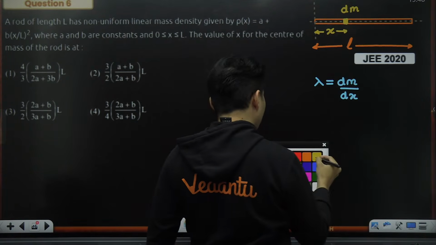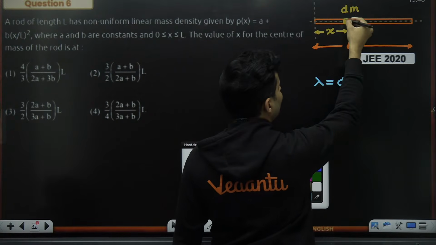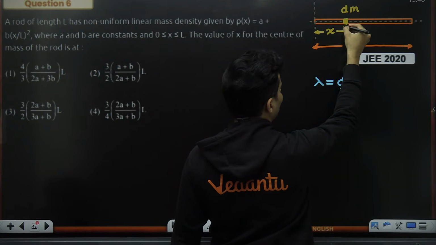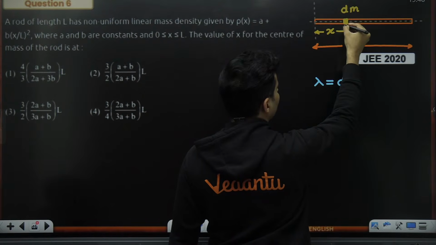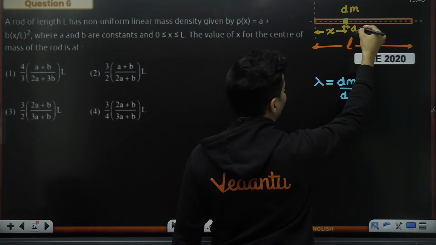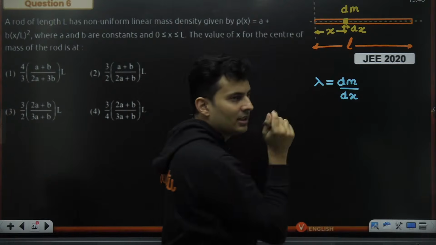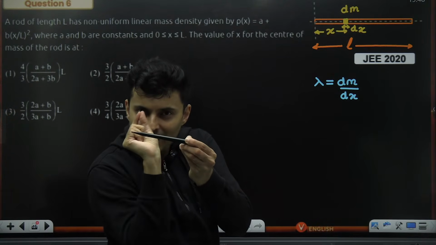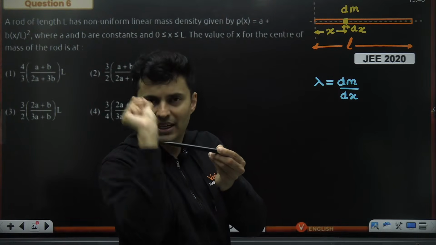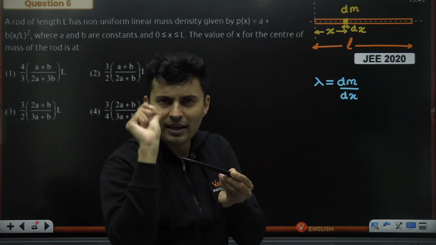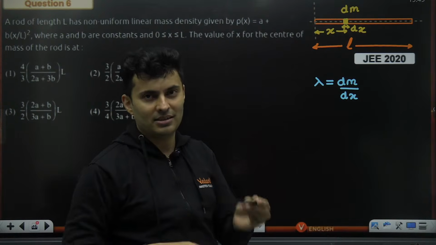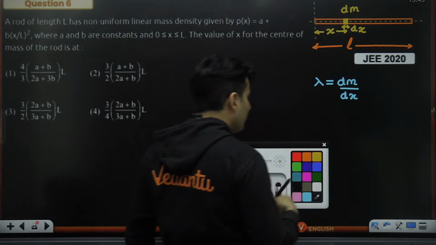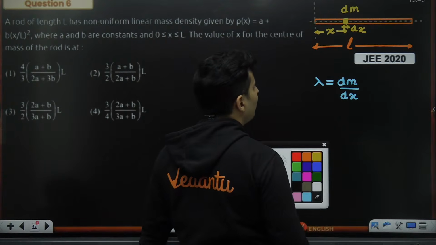This mass dm will also have its length, this width which you can see over here, that width will be dx, small width. You break the rod into slices. Each smallest slice, dx width, small disc-like figure, is having dm mass. Fine. So lambda is dm by dx.